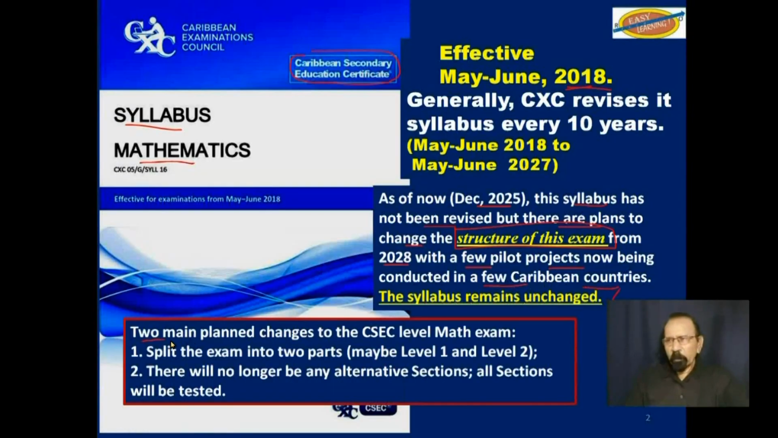The two main planned changes for the CSEC level math exam are: one, split the exam into two parts, and two, there will no longer be any alternative sections. All sections will be tested.